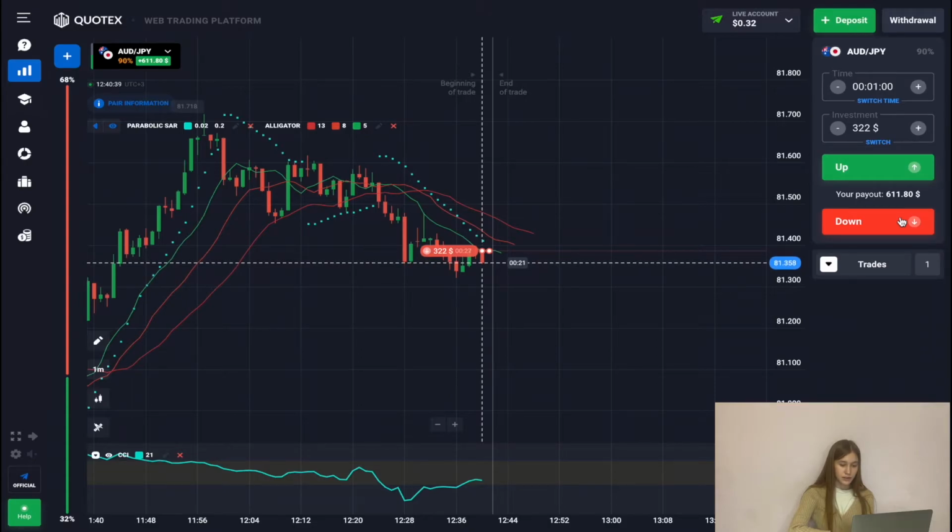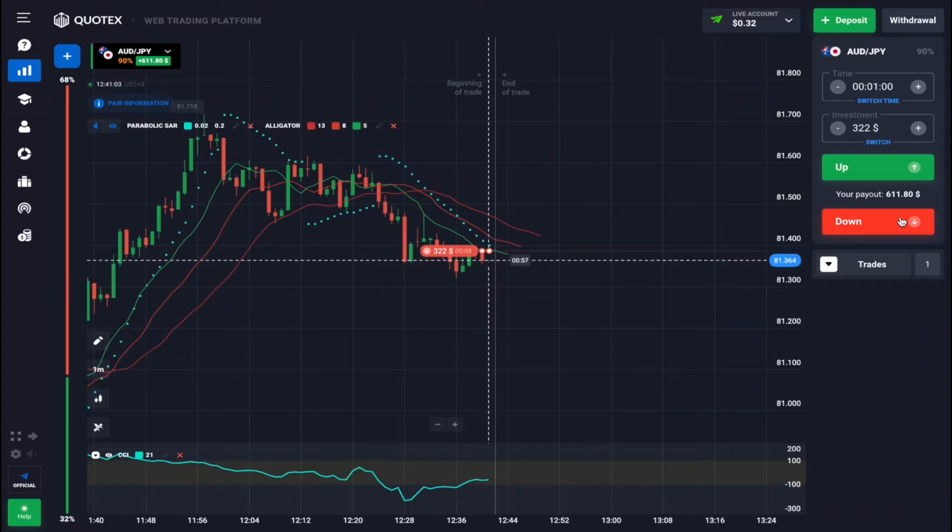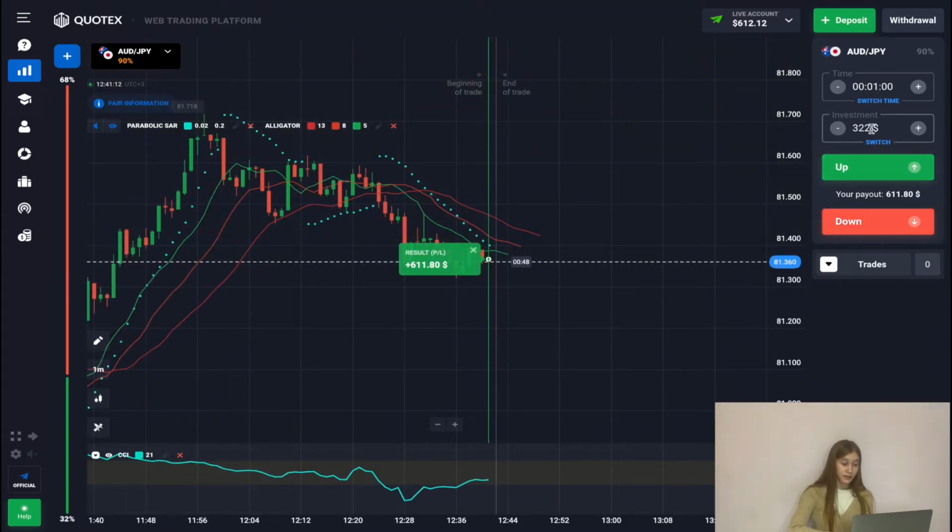So now the price, having the formation of support and resistance levels, will gradually decrease in value. So now we can successfully close our deal, as there are no impulsive candles, so wait. And we successfully closed the deal.